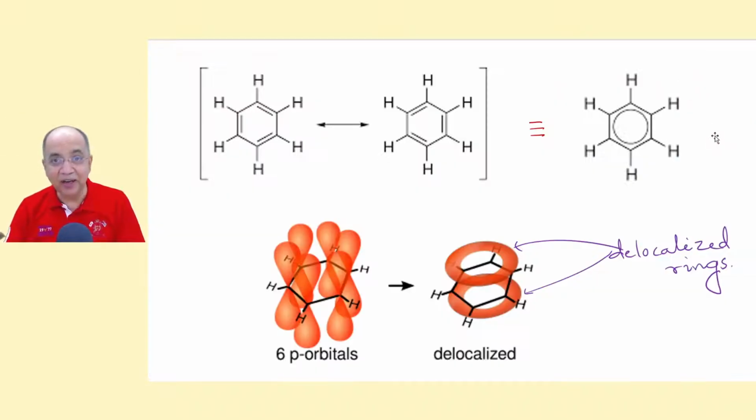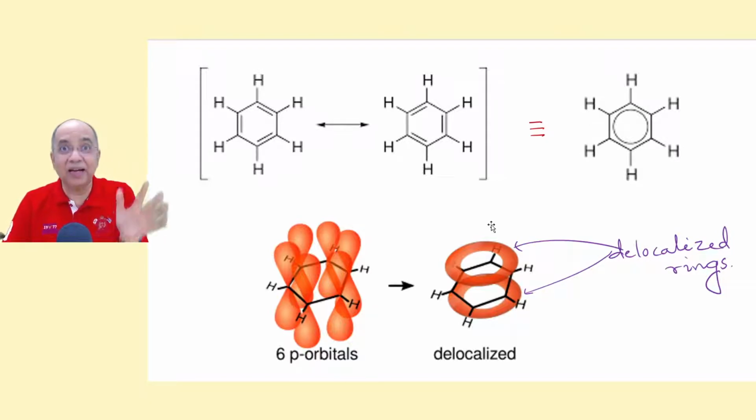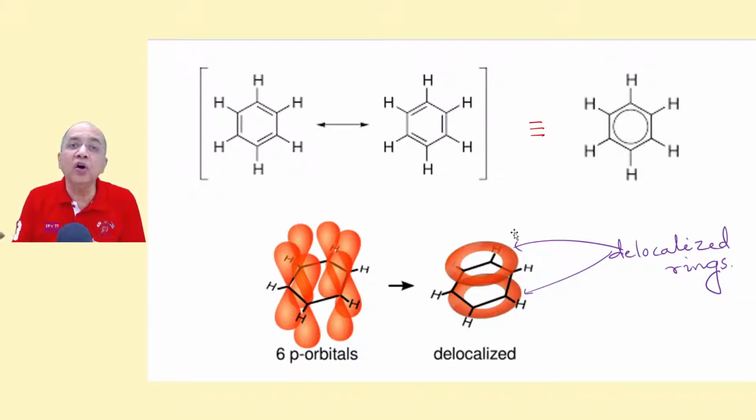Got it? Now, I'm showing the first example. Why are these called aromatic compounds? Because benzene has a good smell. It is not a fragrance, but it's an acceptable good smell. Aroma means smell, good smell. That is why benzene and its derivatives were commonly called aromatic compounds.